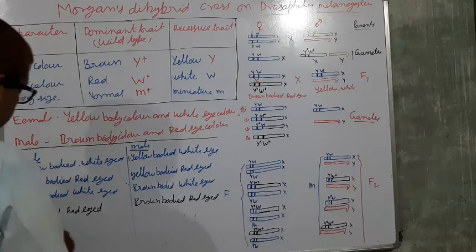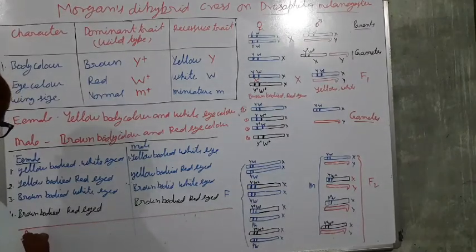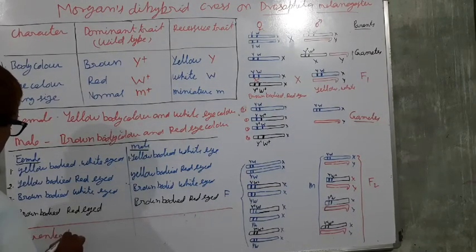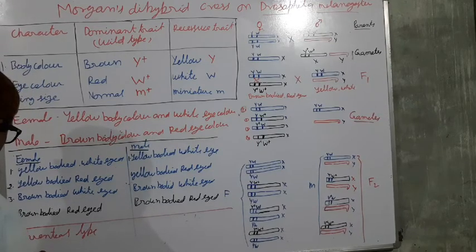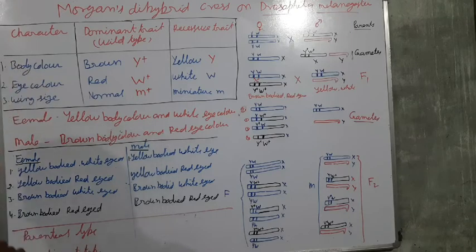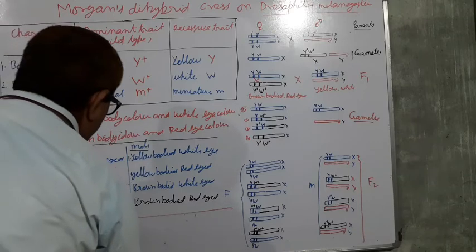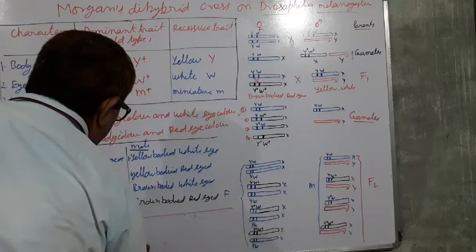This is what we are getting in the result, parental type and recombinant type. Here parental type 98.7%, and here recombinant type 1.3%.